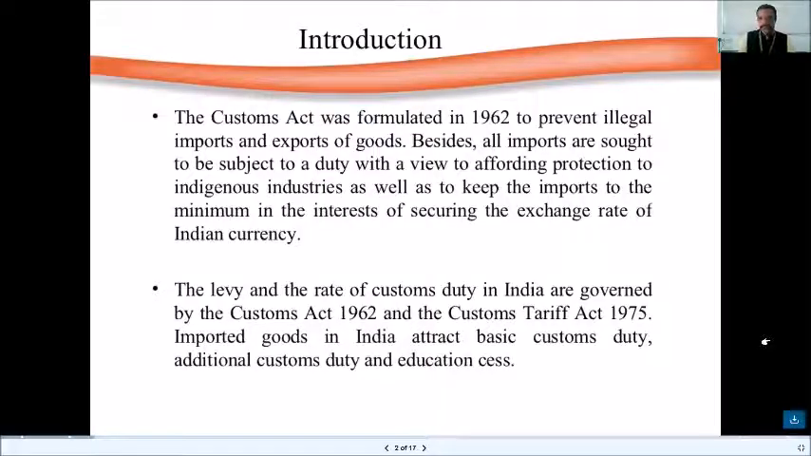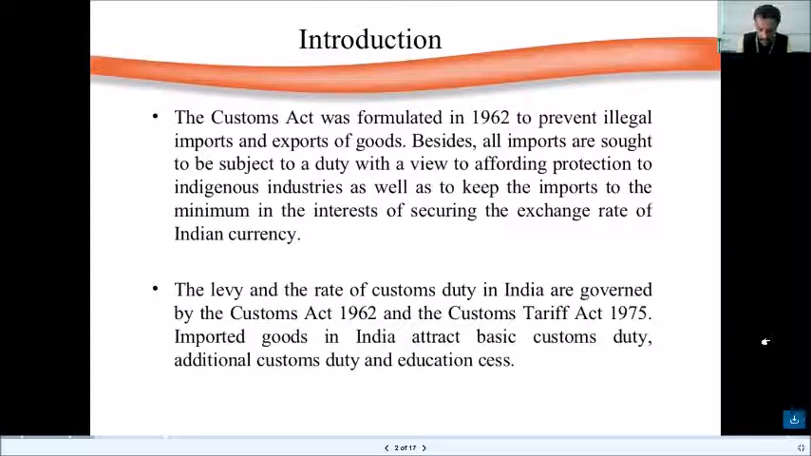The Customs Act was formulated in the year 1962 to prevent illegal imports and exports of goods into the nation. Besides, all imports are sought to be subject to a duty with a view to affording protection to indigenous industries as well as to keep the imports to a minimum in the interest of securing the exchange rate of Indian currency.